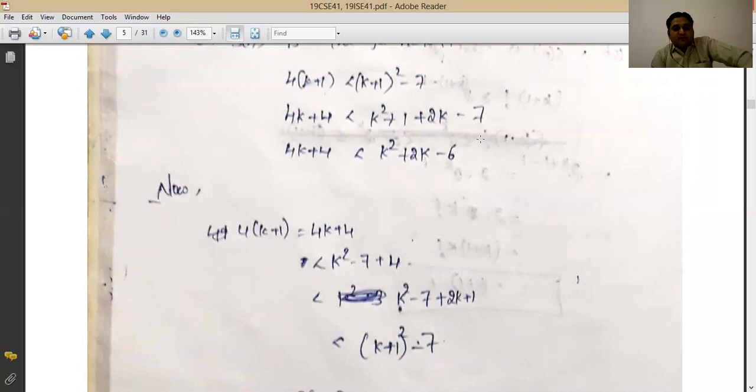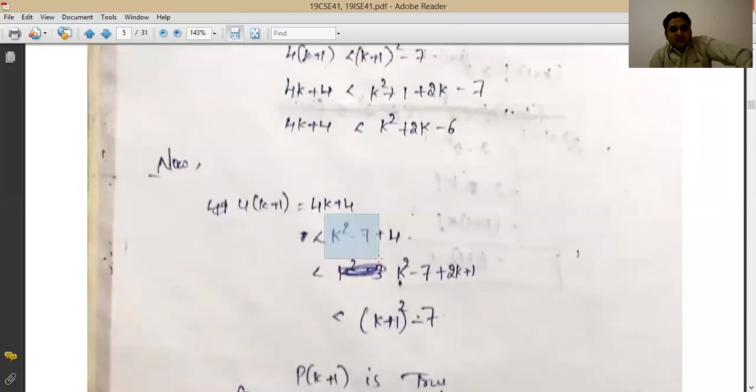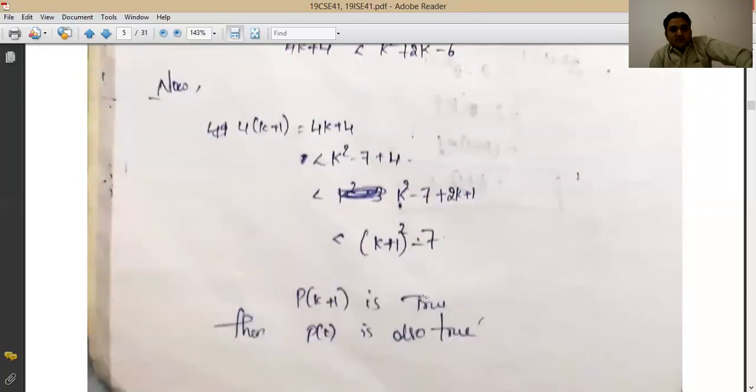So what do we do? We will see what 4 times k plus 1 is, that is 4k plus 4. You just separate the terms. Then what is 4k? 4k is less than this one, because that's the assumption. So replace it by k square minus 7 and then plus 4. So you will have the value as k square minus 7 plus 2k plus 1. So that will verify the given theorem here.